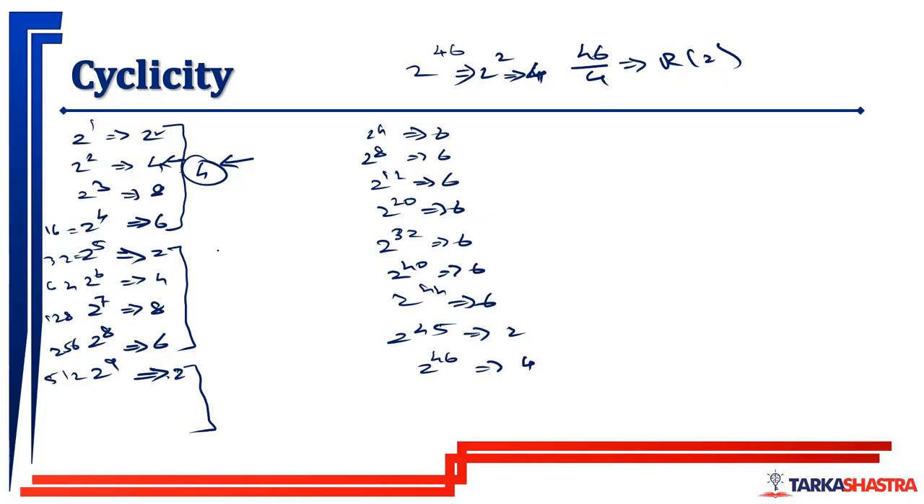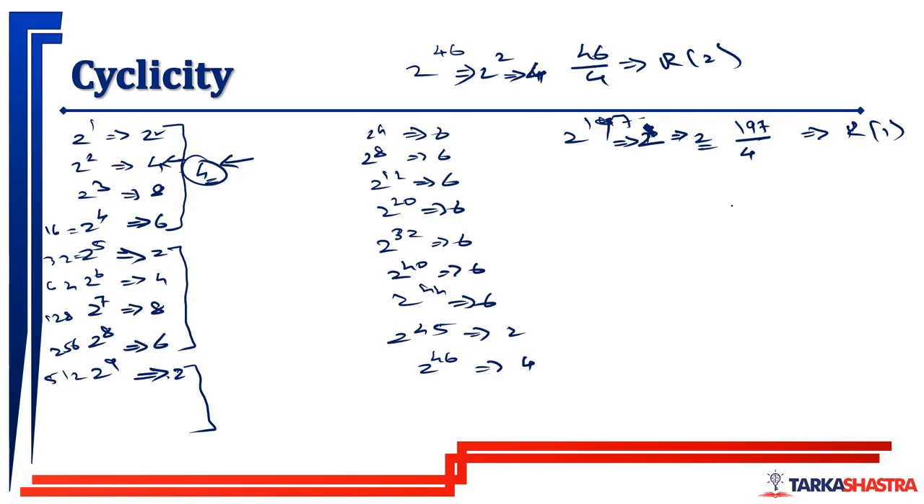ठीक है ना? Which is 4. For example, 2 raised to 197. What is the last digit? What do we do? 197 divided by 4. Why 4? Because cyclicity of 2 is 4. What is the remainder? Remainder is 1. So 2 raised to 197 will have the same last digit as 2 raised to 1. What is the last digit of 2 raised to 1? 2. So 2 raised to 197 will also have last digit 2, because it is the last digit of 2 raised to 1.